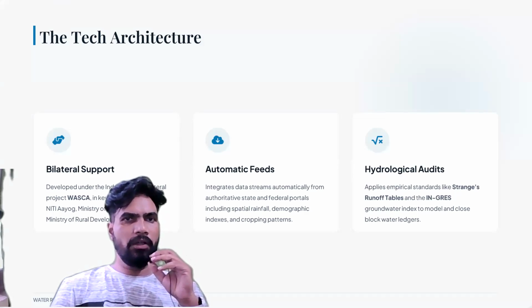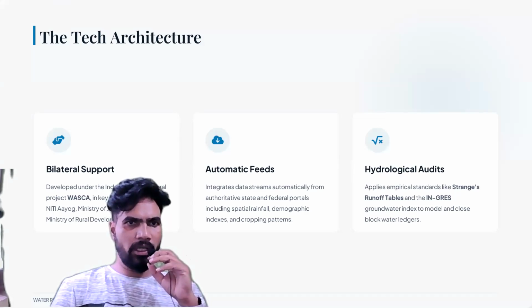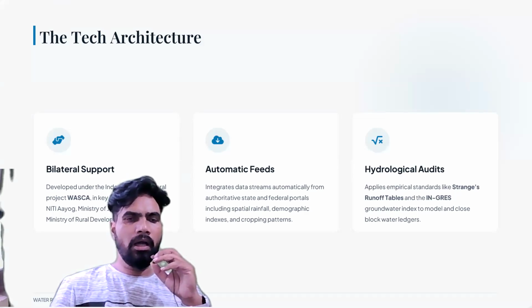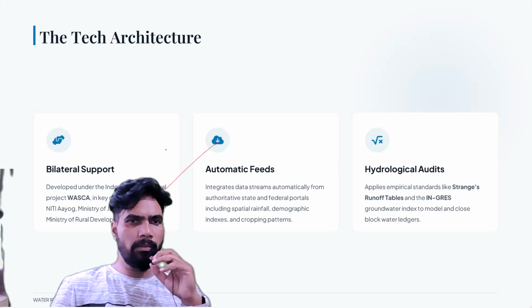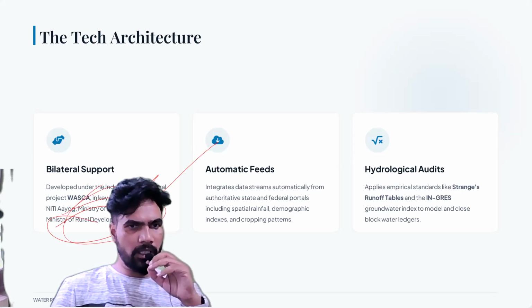If you see the architecture of the Varuni app, it is developed under the Indo-German bilateral project, WASSCA, in key cooperation with the Niti Aayog, Ministry of Jal Shakti and the Ministry of Rural Development. ये सारे organizations हमारे country से शामिल हैं.